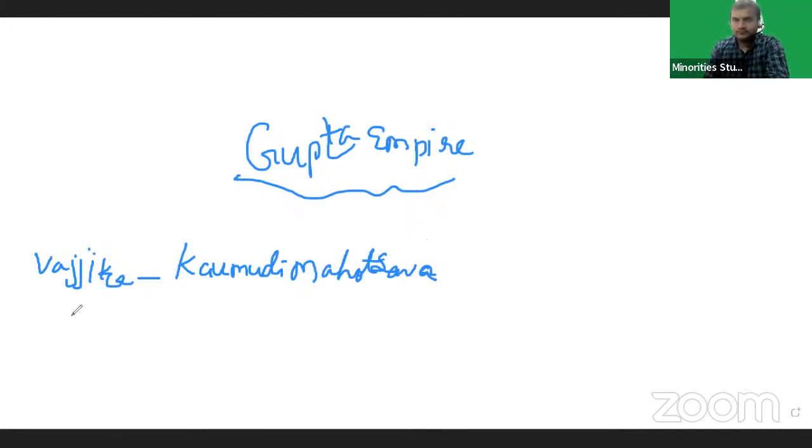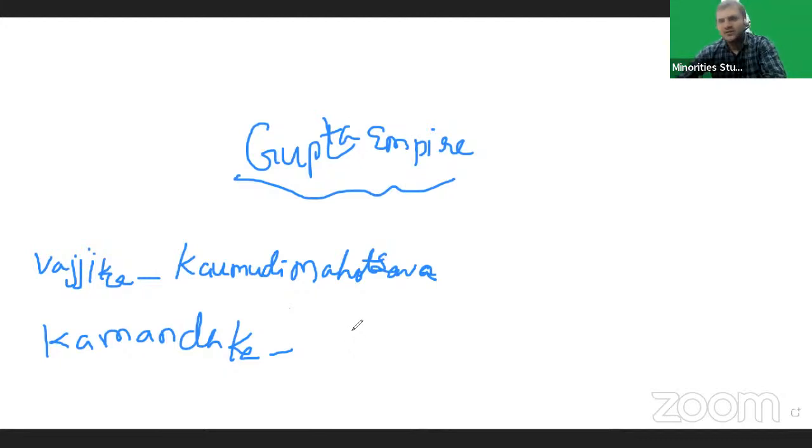And Kamandaka was the author of Nitisara. Kamandaka discusses Gupta administration in Nitisara. To study about Gupta administration, we should follow Nitisara. You should remember these points.